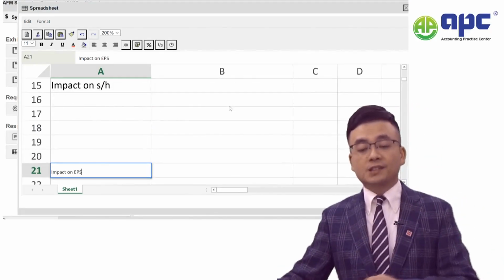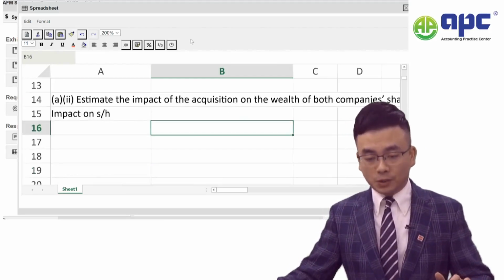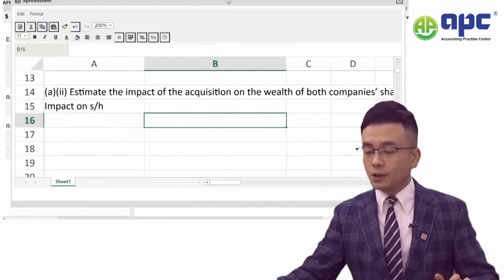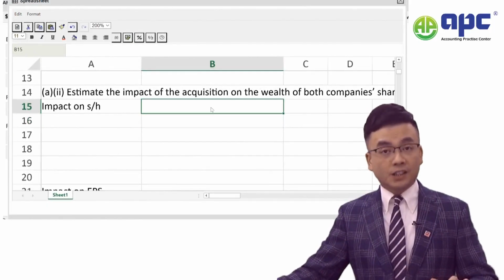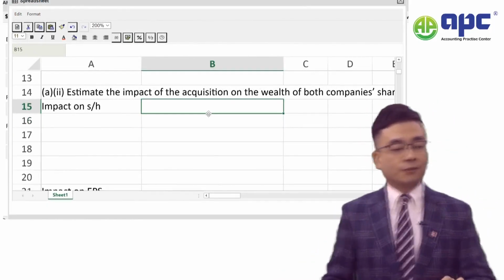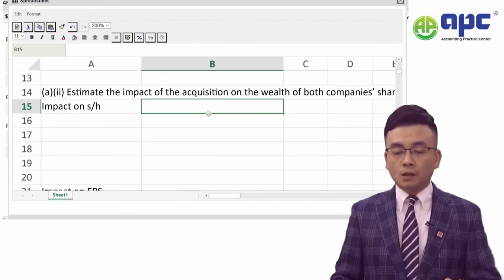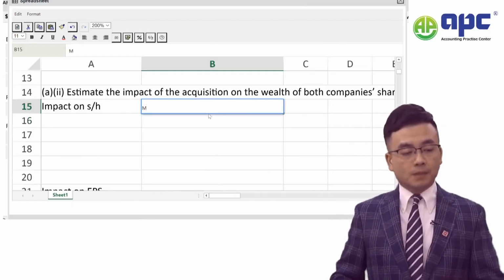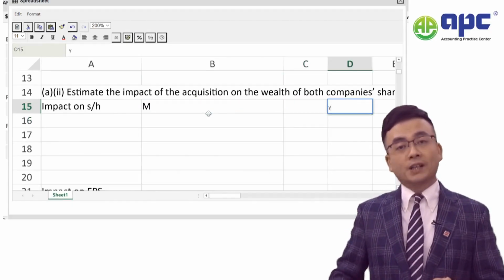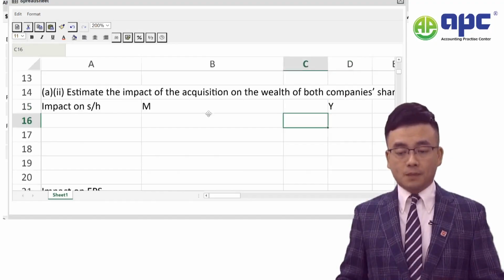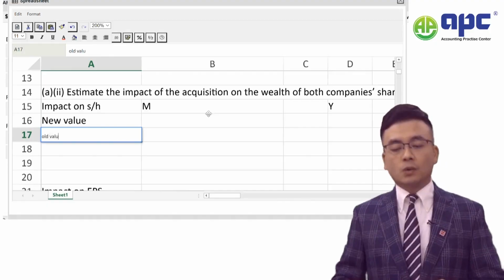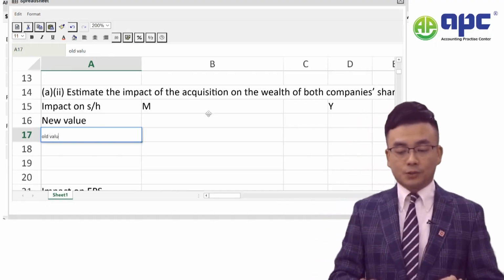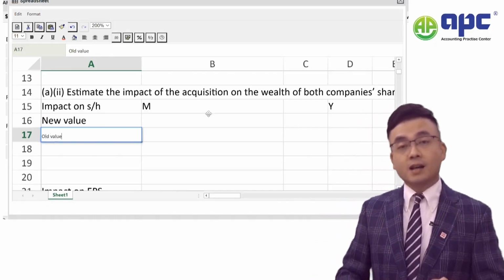Now my approach is slightly different from the examiner's one, because I would like to use the approach that I use in my class, very consistent each and every time. Now we've got the M company and we've got the Y company, which means the target company. And we will need to compare the new value with the old value to see whether or not there has been a gain as a result of the acquisition.